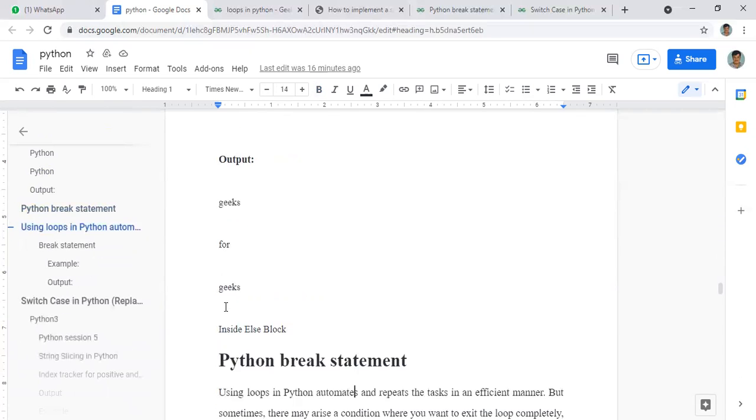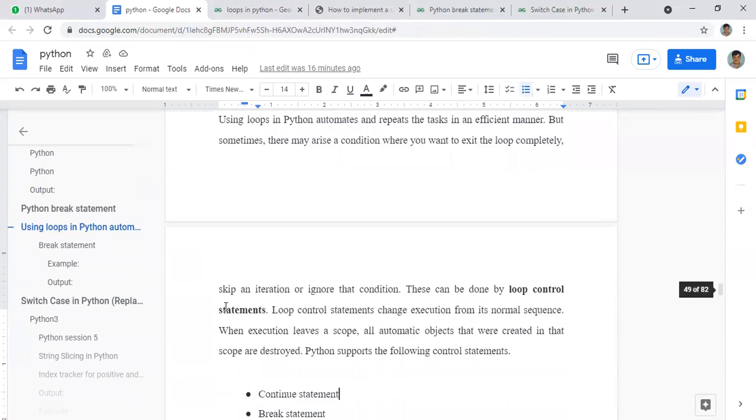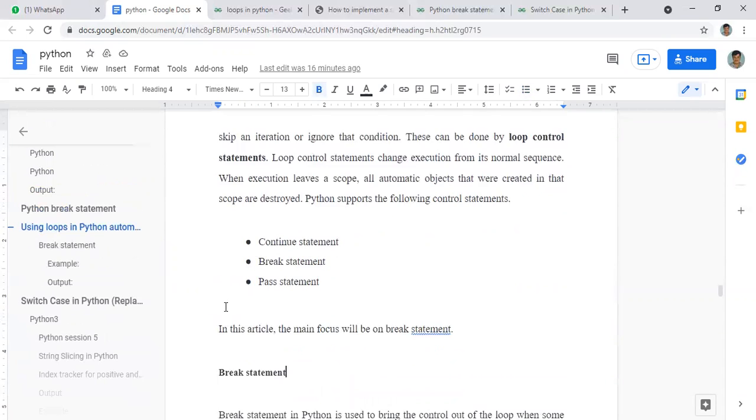Now coming to the break statement. Break statement means if you want to stop a loop, we have to give some condition or some statement. So for breaking a loop, we are using the Python break statement. There are different statements: we have break statement, pass statement, continue statement, and all. But a very important one is the break statement. We will be studying mainly about the break statement.